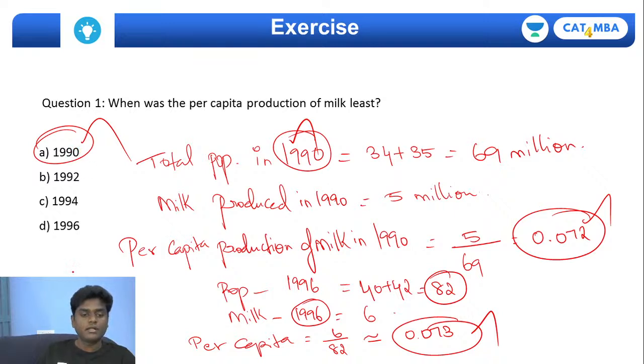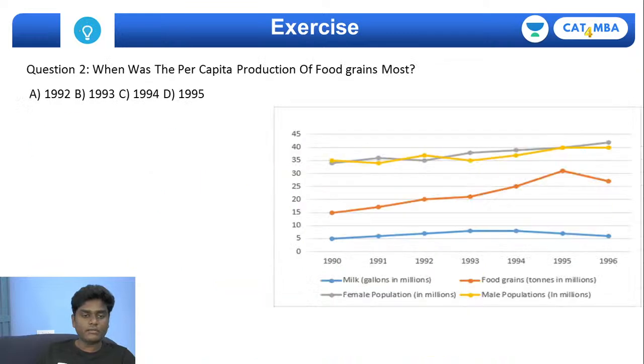Clear, guys? Let's quickly go for the second one. When was the per capita production of food grains the highest? That's the case here. So if you see here, this is the food grains. You need to see which year the per capita production of food grains was the highest.